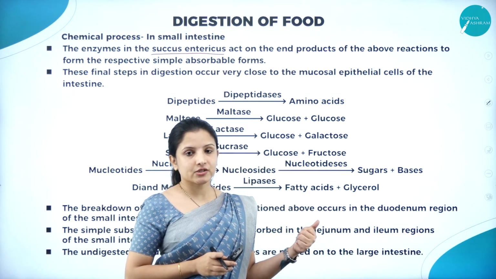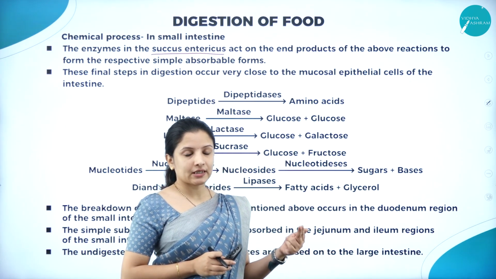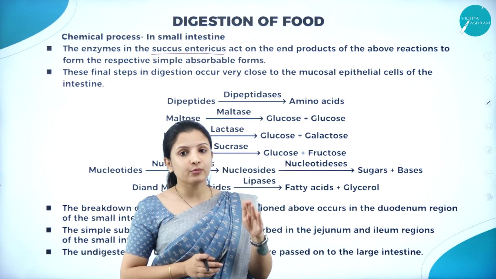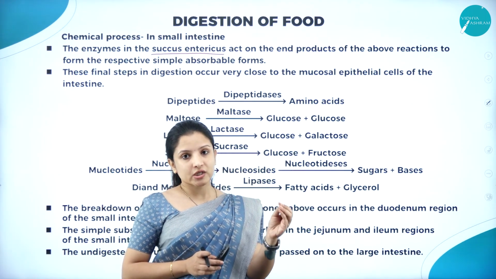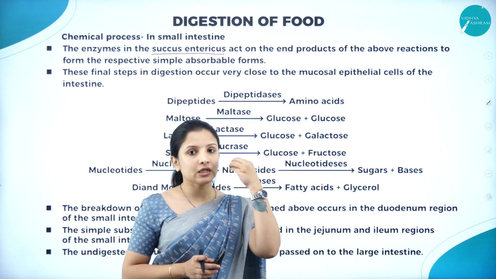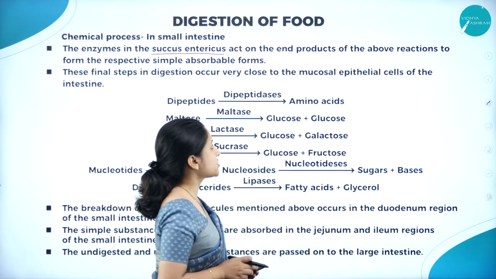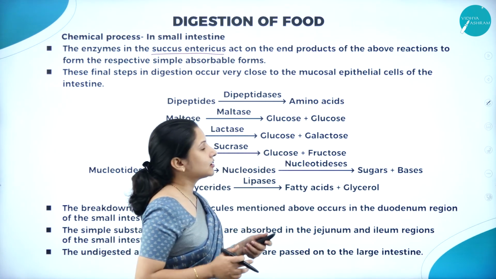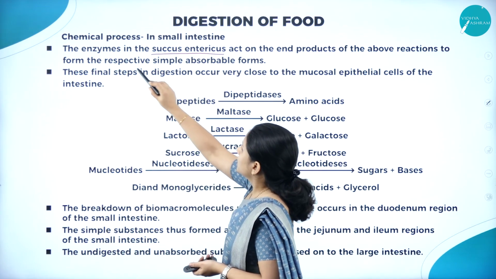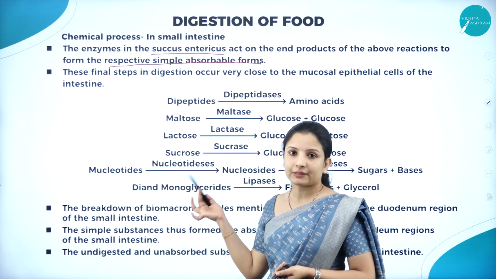Proteins got completely digested. Nucleic acids got completely digested, fats got completely digested. Remaining is carbohydrates. What will happen to the carbohydrates? Carbohydrate had only got partially digested, and carbohydrate digestion did not take place in the stomach. Only it had begun in the mouth, but in the stomach it had not occurred. So once it enters into the intestine, what happens? We shall see. The succus entericus acts on the end products which we had studied, and they get converted into simple absorbable forms. So these are the final steps in the digestion.